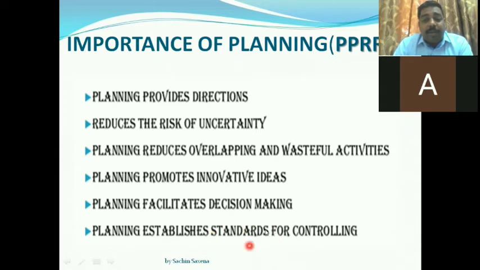Standard for controlling means we will set some standards for controlling. Controlling means comparison of actual with the planned. So whatever we planned is called standard performance, and whatever actual performance is there, we will find out in controlling the deviation between the two. So planning gives the planned performance or standard performance.